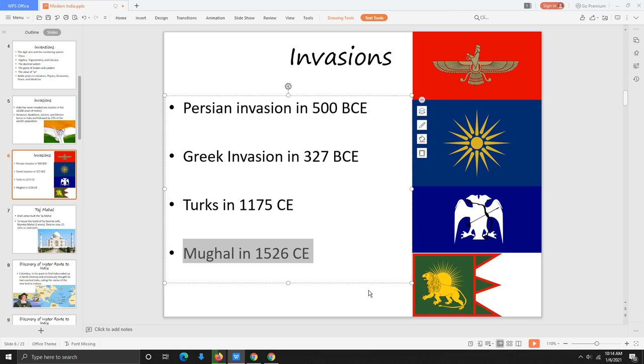And after they take over the northern half of India, that's kind of where they end up getting stopped. Eventually, their power over northern India falls apart in the 1700s, and that's when the British then take over the country. All right, let's go ahead and stop there for today.